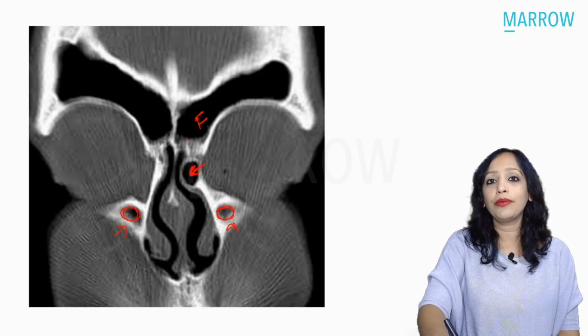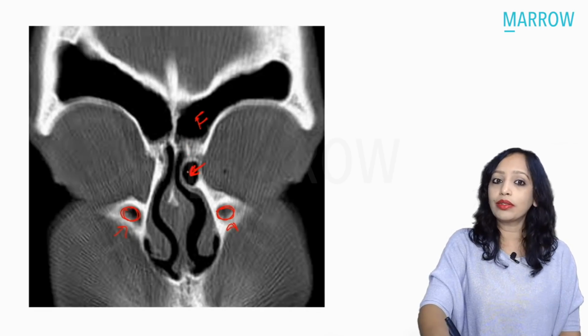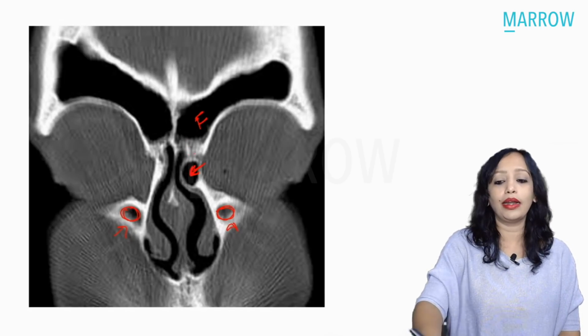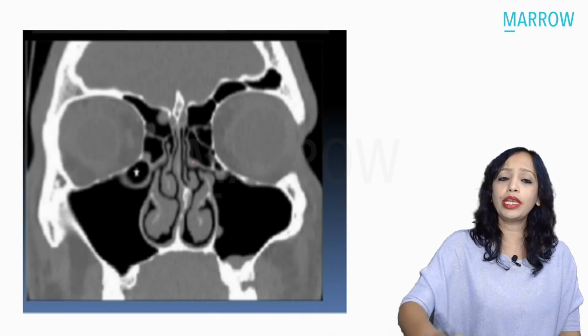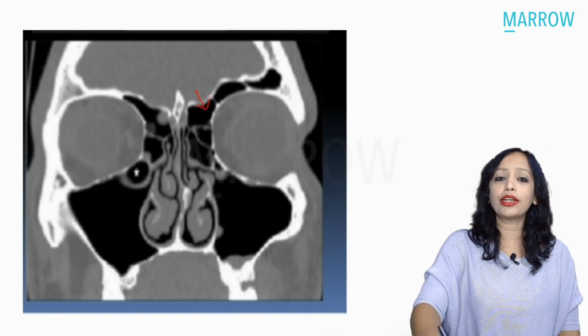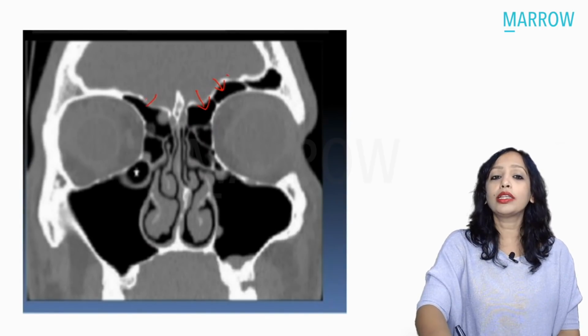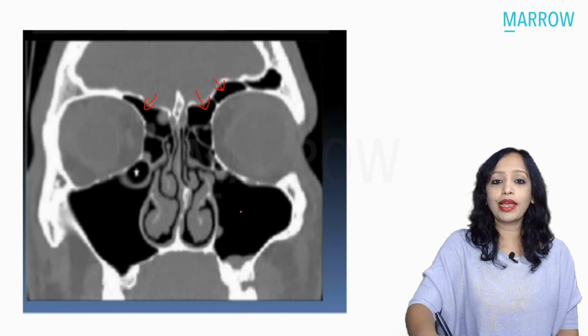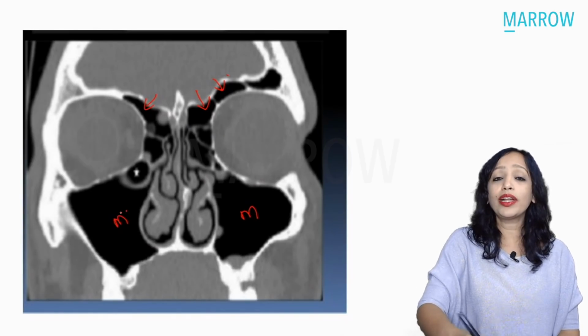It is seen at the level of the frontal sinus. So this is the agger nasi. Now can you tell me, this that you're seeing, is this the frontal sinus or the anterior ethmoid? Yes, so see the maxillary sinuses, they are so well developed here, which means this is the posterior cut.